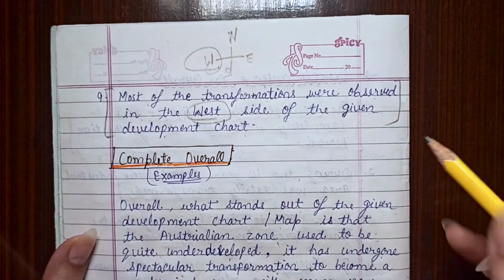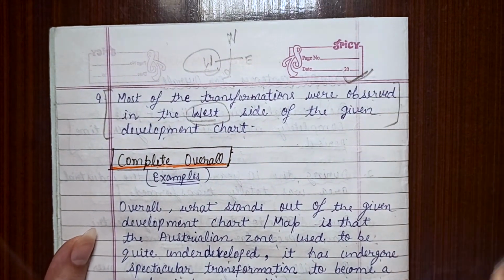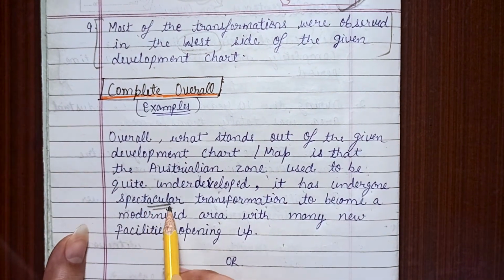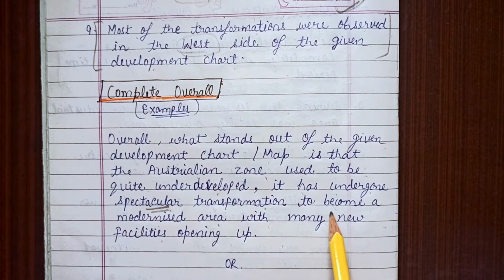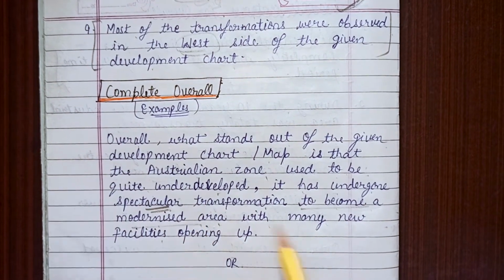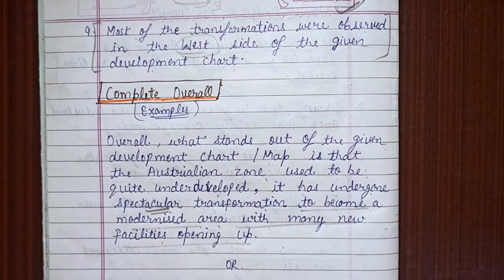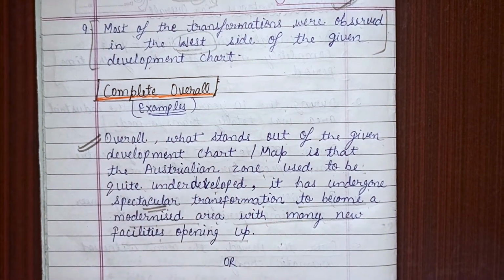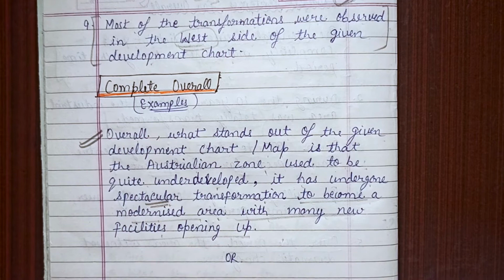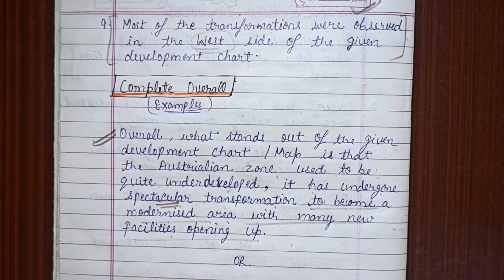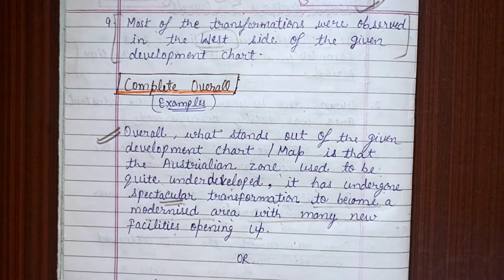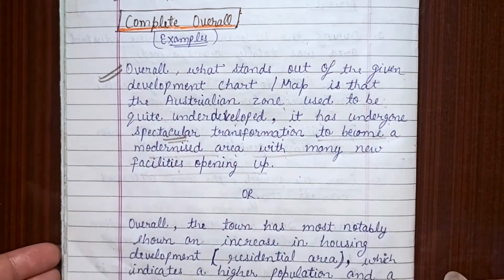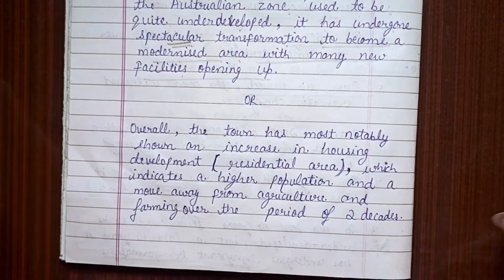So I have used this sentence, right, with some changes in it. This is the perfect overall you can write for the development chart, in which you are not providing the data, but you have explained it fully to the highest level you can. The examiner will be quite impressed if you write the overall like this.